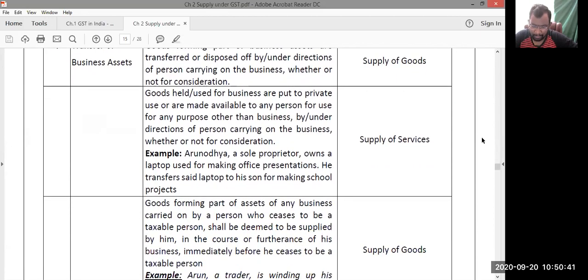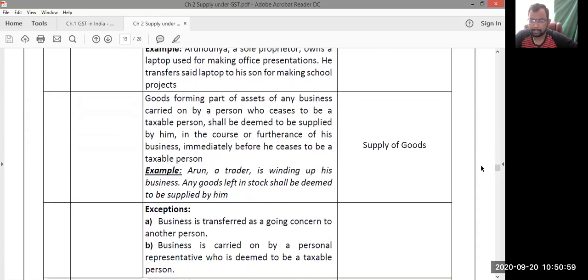Now here you can see, in this case the ownership is not transferred. You purchased a good, and later you started using it for your personal purposes, then it amounts to supply of services. Next, here the ownership is transferred: supply of goods.